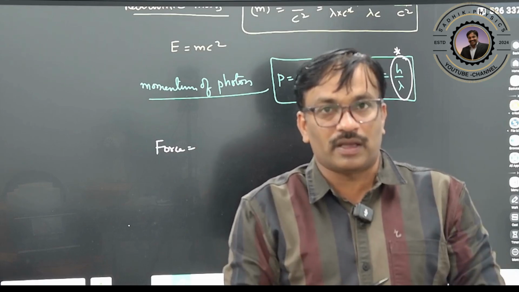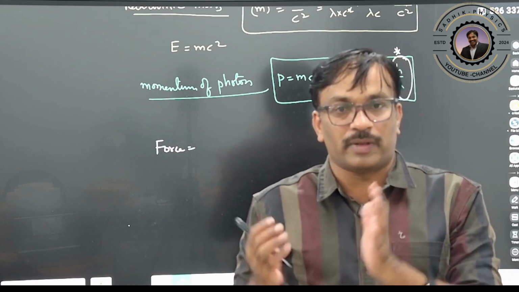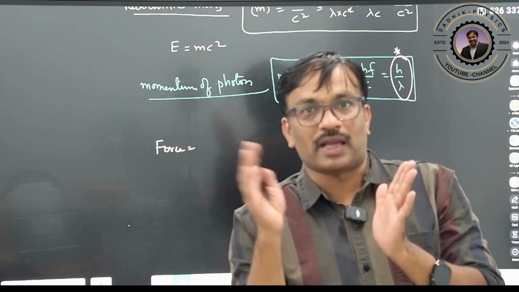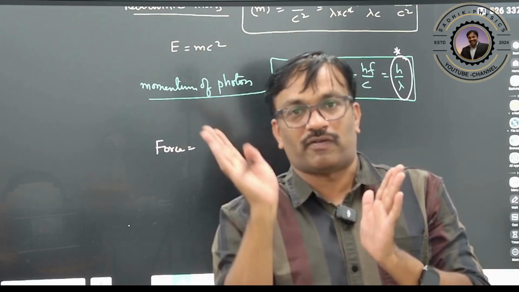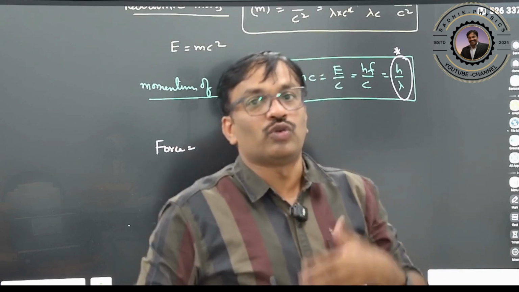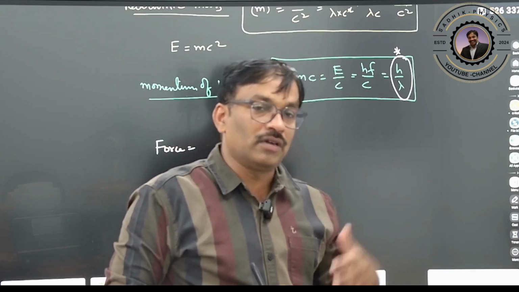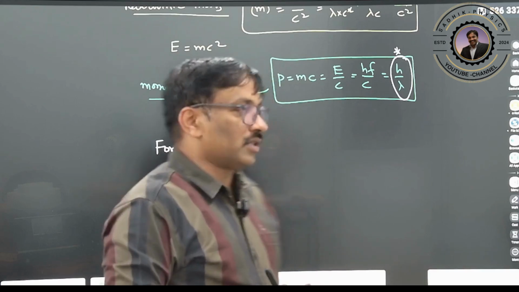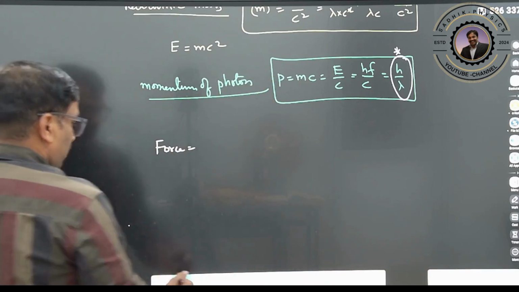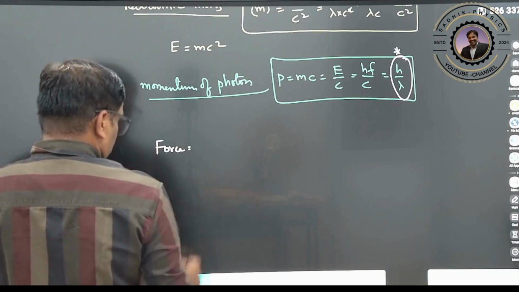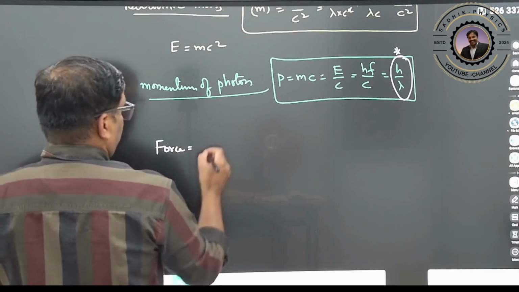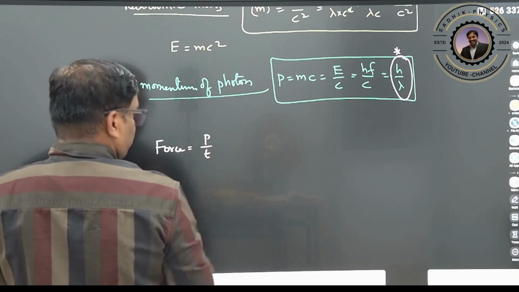If it is absorbing, then a certain force will be there. If it is getting rebounded back, like a mirror, there will be 100% reflection. So twice the change in momentum will take place, and the force will also be double. That is basic Newton's laws of motion. So for complete absorption, force is nothing but momentum by time.